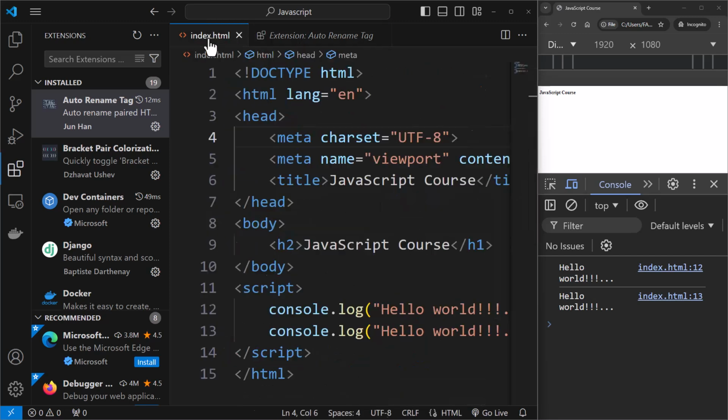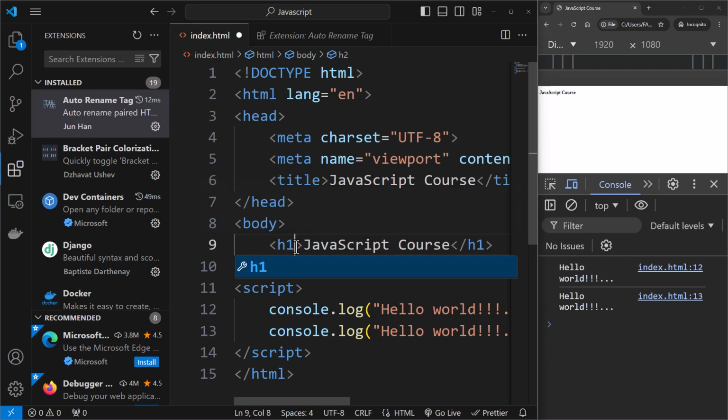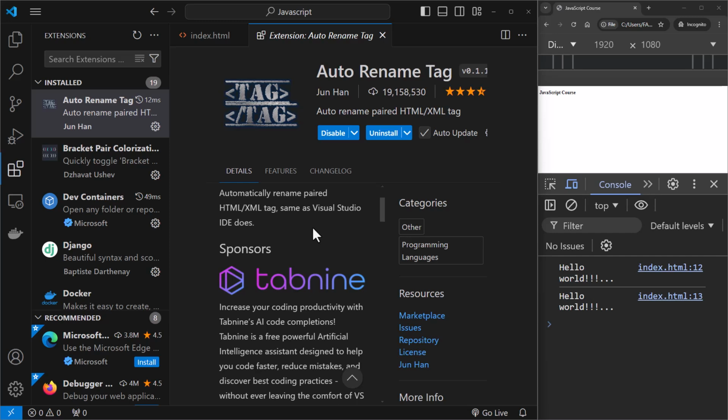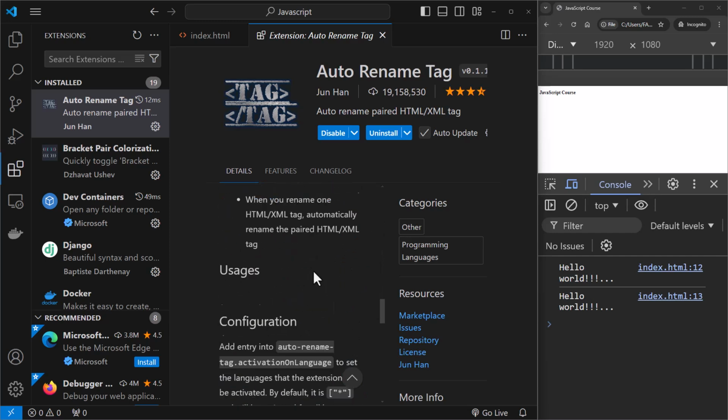Okay, so I've enabled this right now, and if I rename this to H1, I'll just save it. Okay, so that is what this auto rename tag helps you with. There is a description over here that you can go through.